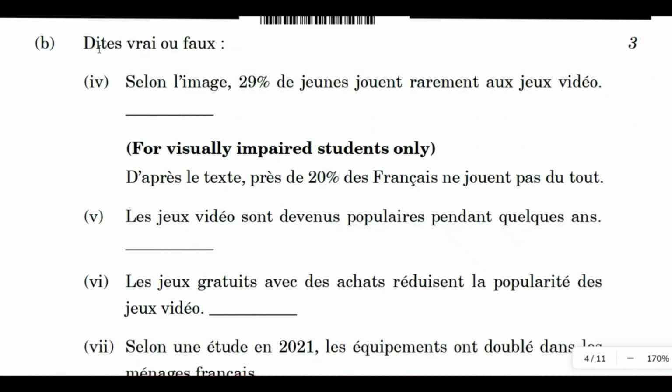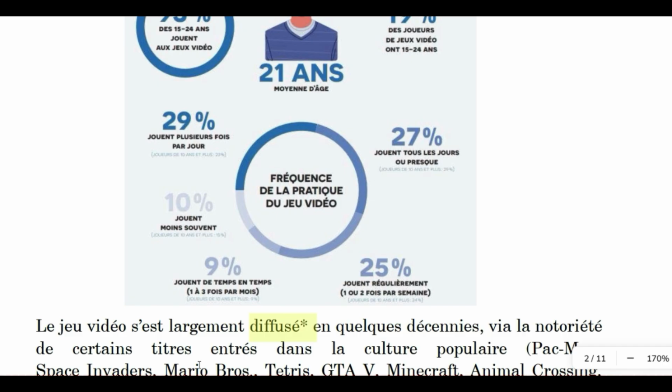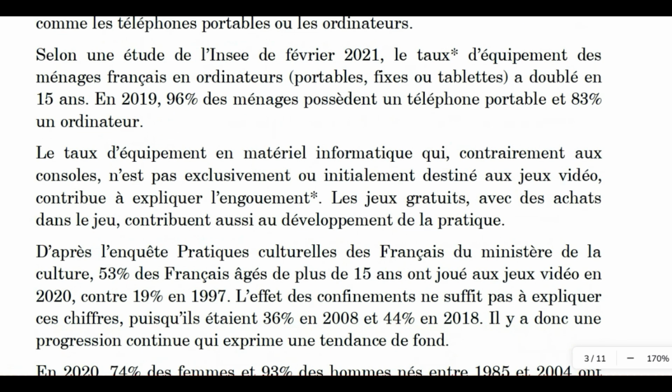So now we'll move on to dit vrai ou faux. That means tell true or false. According to the image, 29% of the youth play video games rarely. So we should find whether it is true or false. Okay. So here if you see, 9% play from time to time. That means time to time, kind of rarely. Okay. So it is not true. So the answer is false.